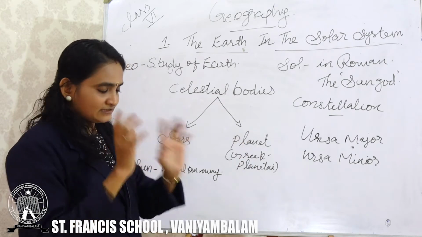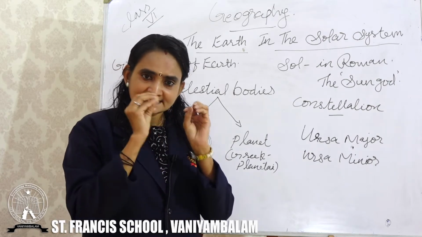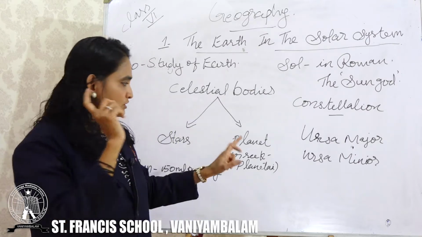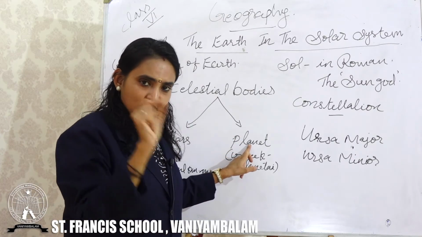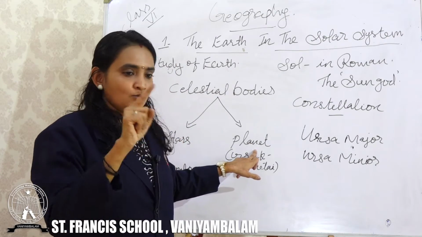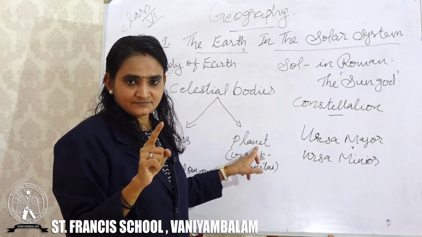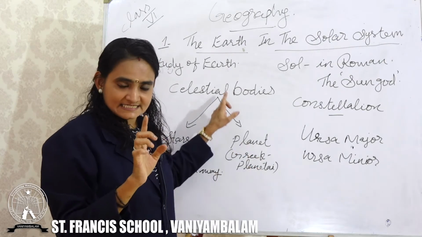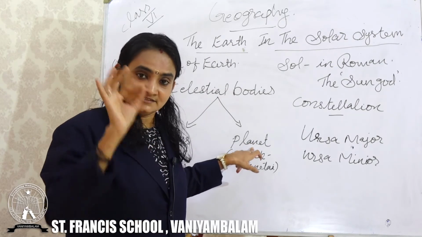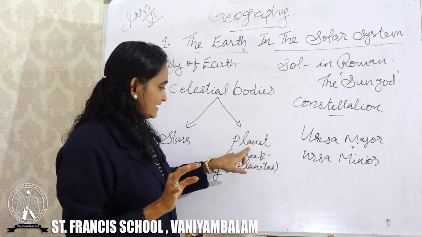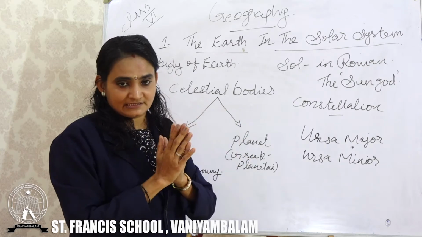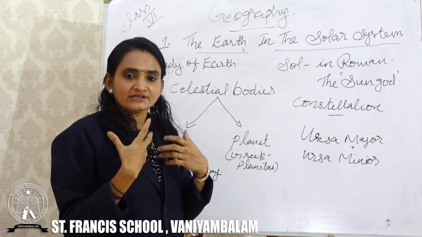Planets are those celestial bodies that do not have any kind of heat and light of their own. Which celestial bodies do not have any kind of heat and light? Those celestial bodies we can call planets. That's why Earth is a planet, because Earth doesn't have its own heat and light.